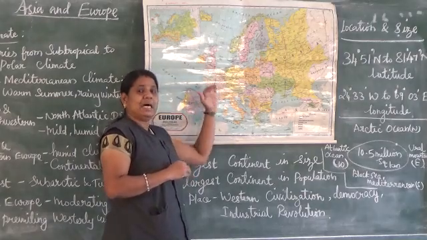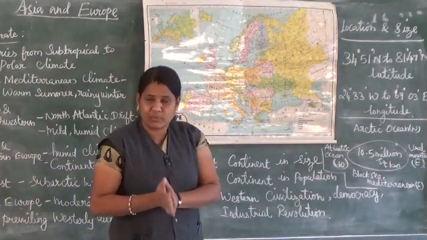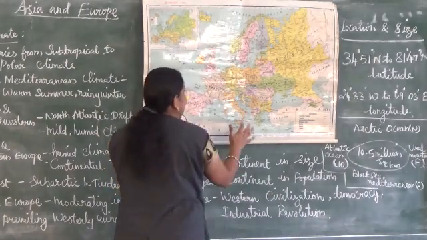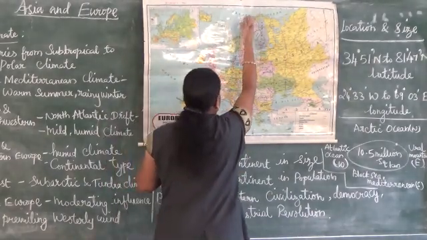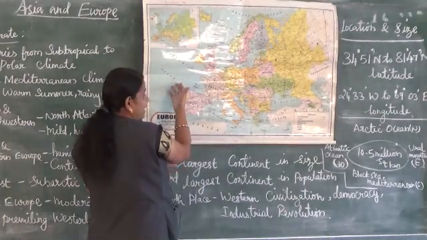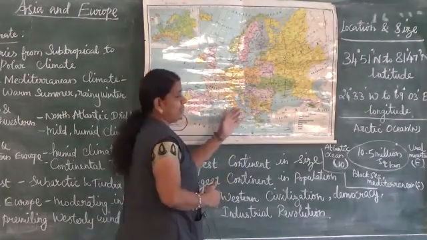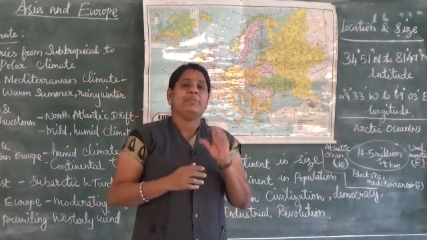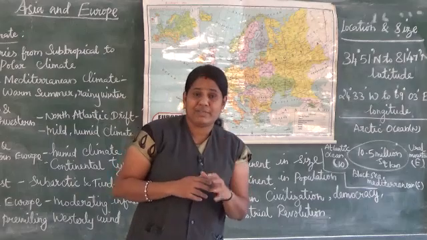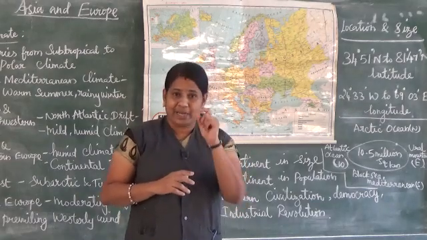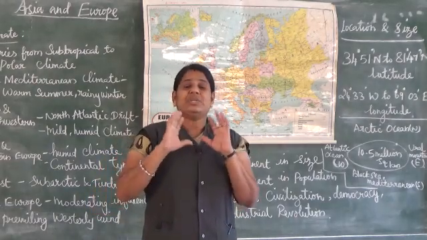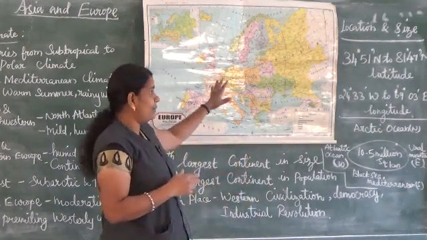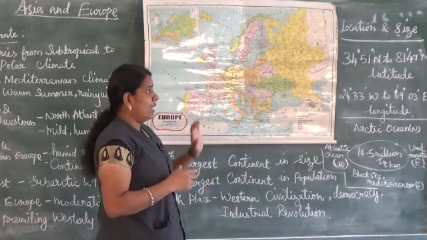Europe is the biggest peninsula in the world because it is covered by water on three sides. That's why Europe is called the peninsula of the peninsulas. One more time, a peninsula means a place covered by water on three sides.